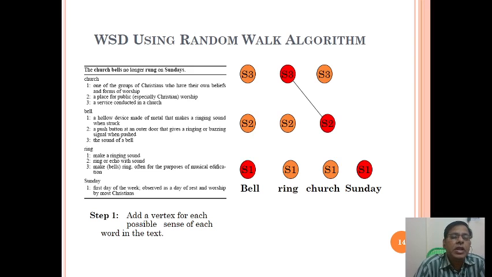Bell also has three senses. The first is a hollow device made of metal that makes a ringing sound when struck. A bell is also a push button at an outer door that gives a ringing or buzzing signal when pushed. The third is the sound of a bell. Ring also has three senses: make a ringing sound, ring or echo with sound, and make bells ring.